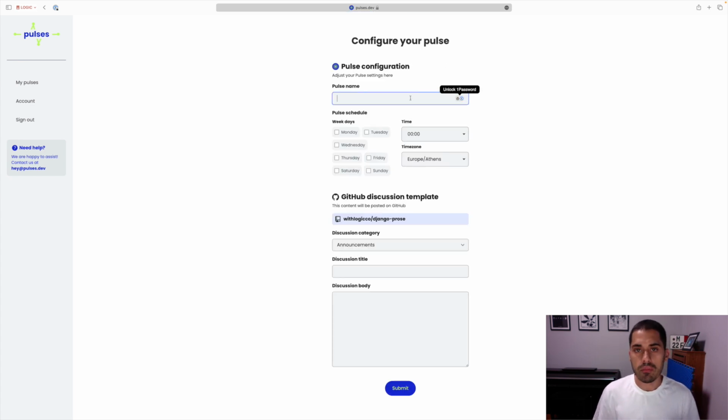First, I have to give my Pulse a name, so when I go to the homepage as we saw before, we know what this is about. So in this example, I will name my Pulse demo video.